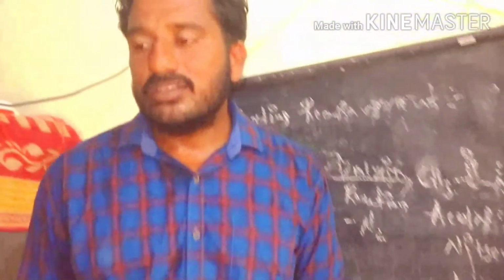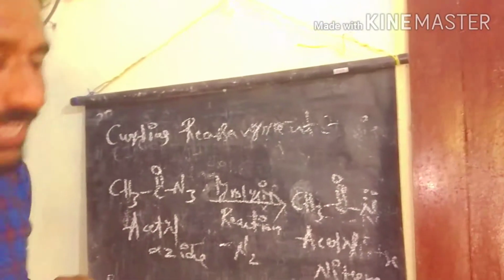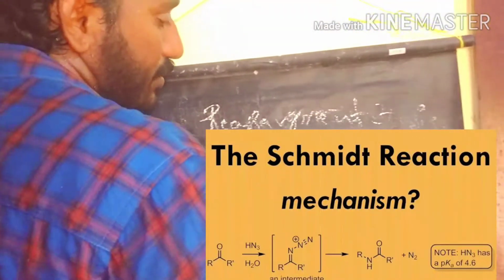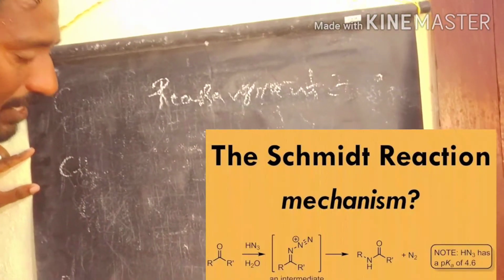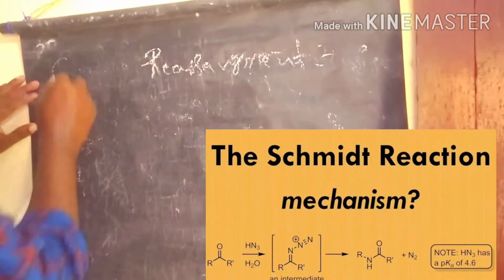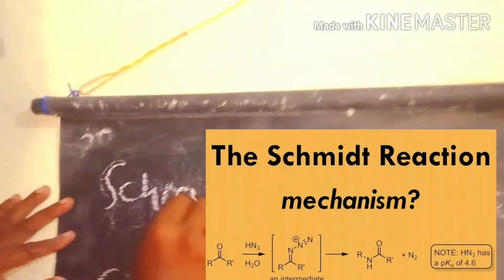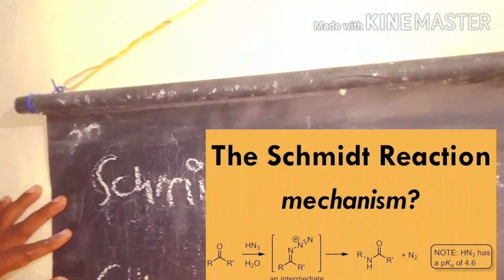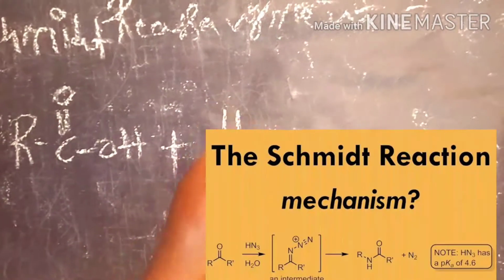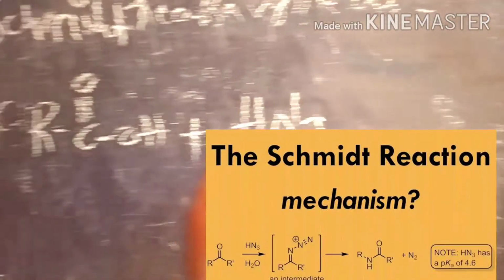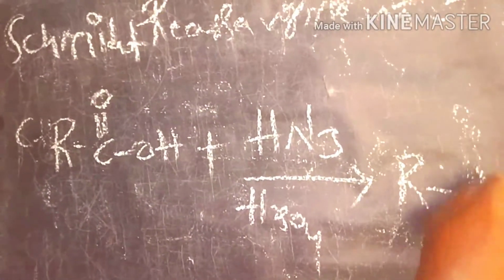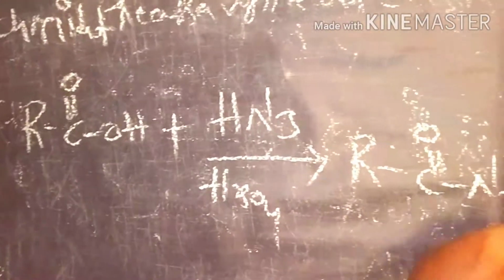Let's discuss another simple rearrangement reaction that we call the Schmidt rearrangement reaction. All rearrangement reactions follow this pathway, but the reactants we take are different. In the Schmidt rearrangement, we start with carboxylic acid as the reactant. The carboxylic acid reacts with hydrogen azide in the presence of acidic medium to produce acyl azide. Acyl azide is the product.